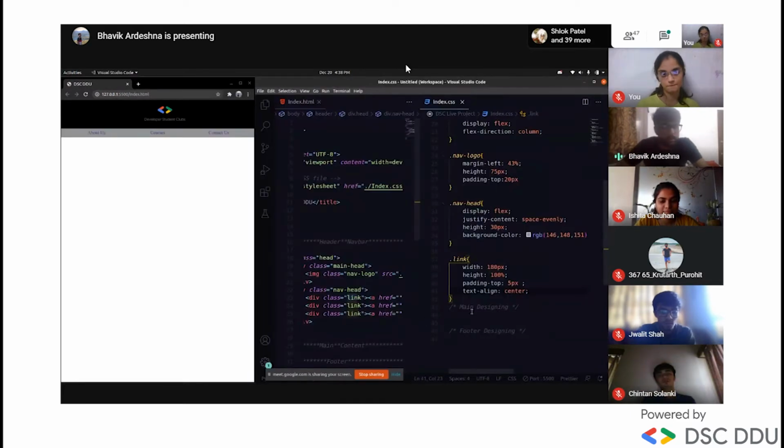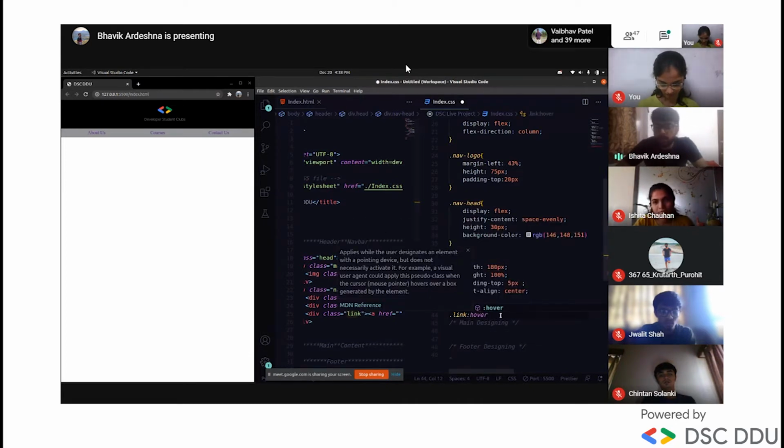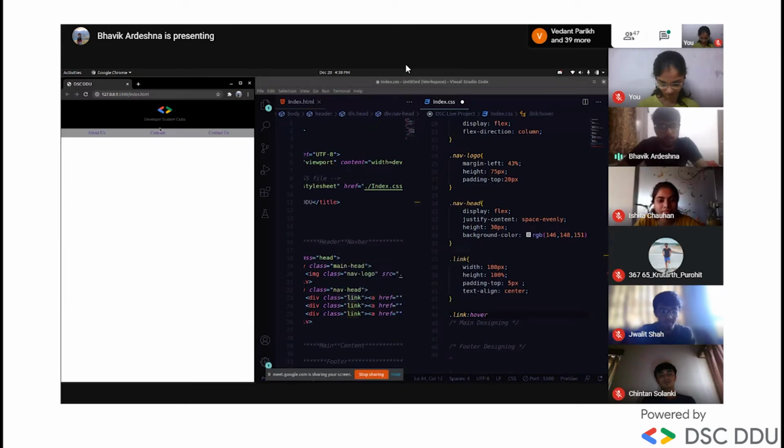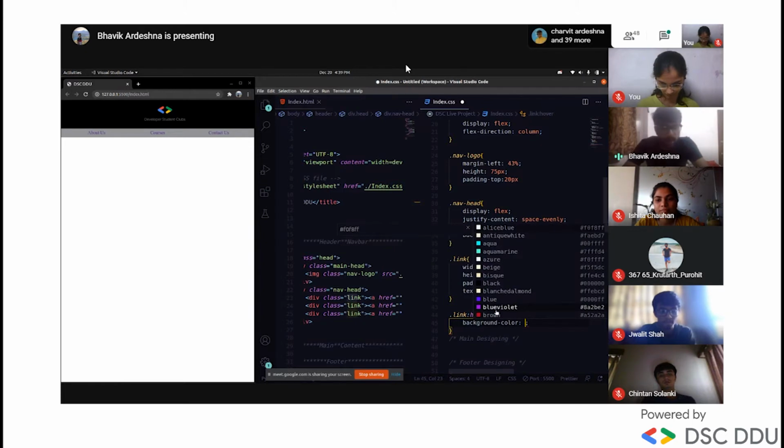Okay, now we'll do the effect which I told you, that when we hover over the about us page, it changes color. So the main syntax is that you write the class name to which we want to apply the hover effect, then a colon and hover. You have heard about hover, right? When you hover the cursor over this, it will change differently. Here we are changing the background color, and we'll give RGB and 90.